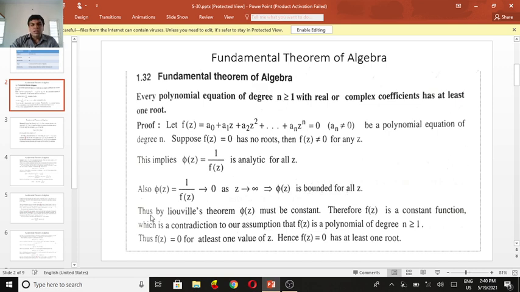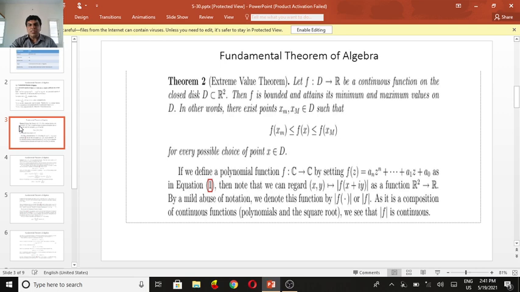So by Liouville's theorem, phi of z must be a constant. Thus f of z is a constant function, which is a contradiction to our assumption that f of z is a polynomial of degree n greater than or equal to 1. Thus, f of z is 0 for at least one value of z, hence f of z has at least one root.